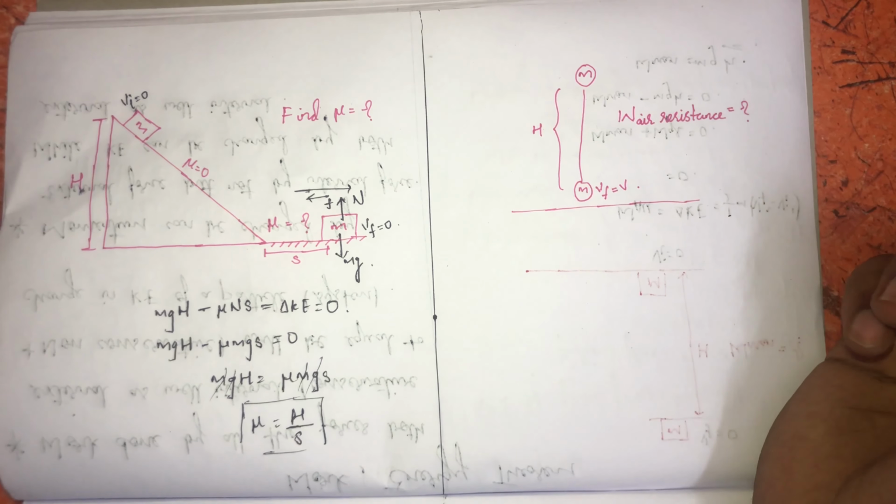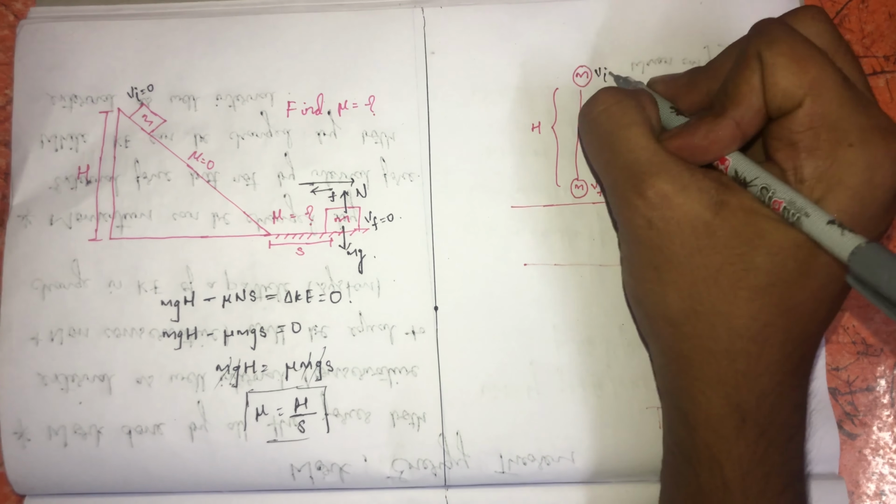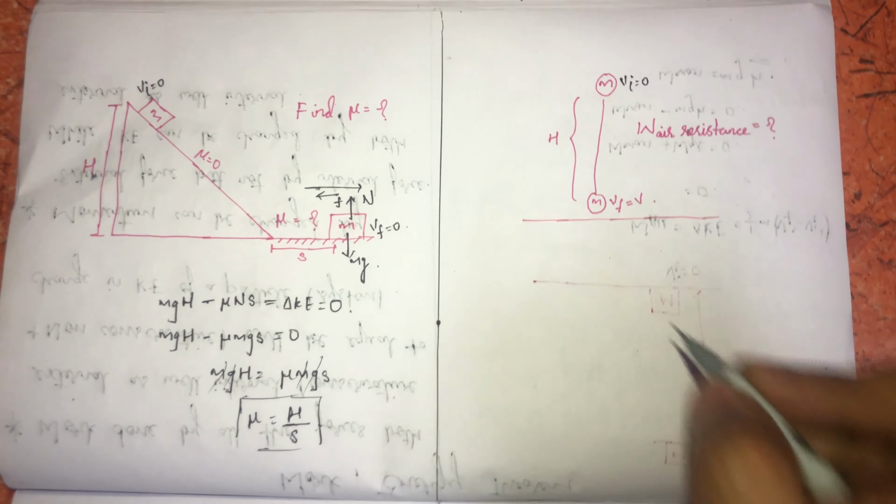Now let's see another problem. Here a ball is left freely, that is V initial will be equal to 0, and it strikes the ground with V final, which is equal to V. So he asked us what will be the work done by the air resistance. The ball is displaced in the downward direction, so the air resistance will always act in the opposite direction, same as friction. So the value of theta will be 180 degrees, and the work done by air resistance will be negative.